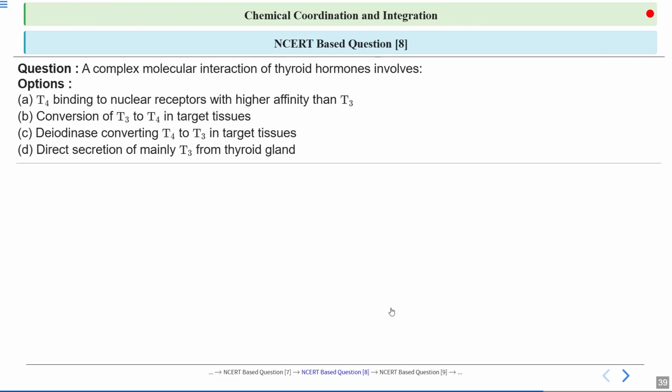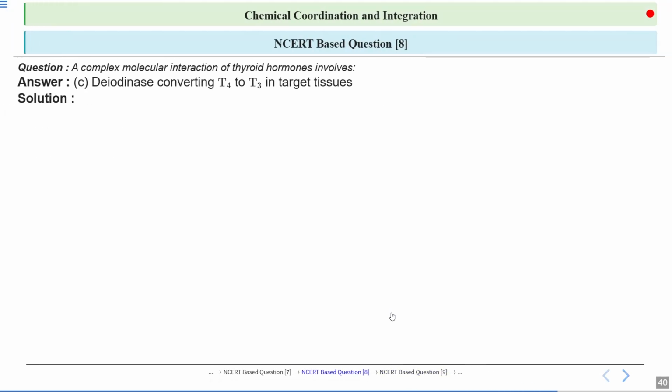So this is question number 8, and the question is: a complex molecular interaction of thyroid hormones involves. So we have been given 4 options, and we have to opt for the correct one. So here option number C is correct. It is deiodinase converting T4 into T3 in target tissues.